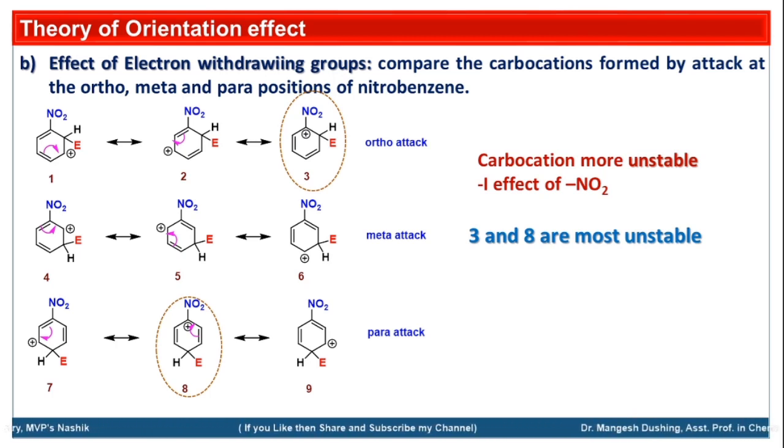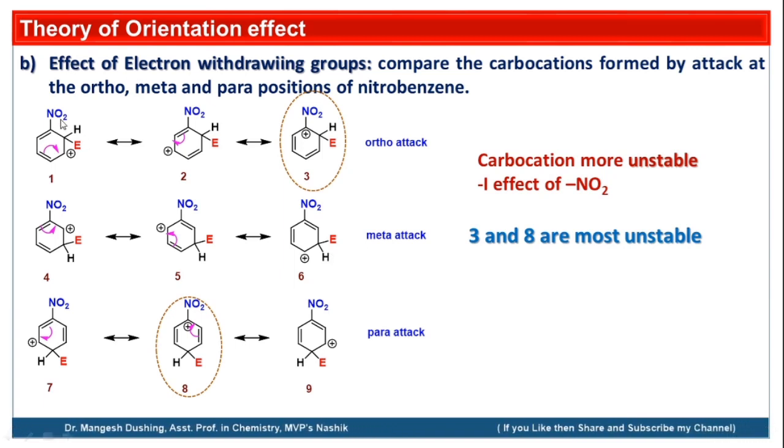So the probability of formation of the ortho carbocation and para carbocation will be minimized, and hence the meta attack of the electrophile will be increased.